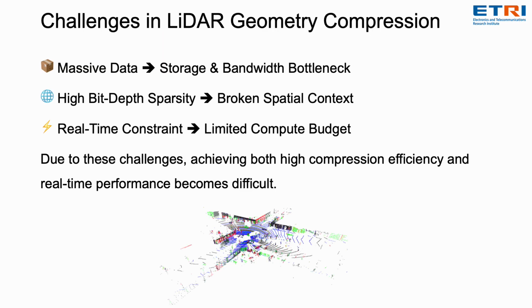LiDAR has become a core sensor for autonomous driving, V2X communication, and digital twin applications. However, LiDAR geometry compression faces three key challenges. First, the data is massive, creating storage and bandwidth bottlenecks. Second, at high bit levels, the point cloud becomes extremely sparse, which breaks local spatial context and makes prediction difficult. Finally, real-time systems require fast processing under strict compute constraints. Together, these factors make it hard to achieve both efficiency and real-time speed simultaneously.